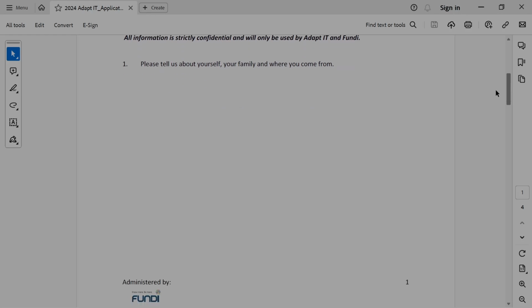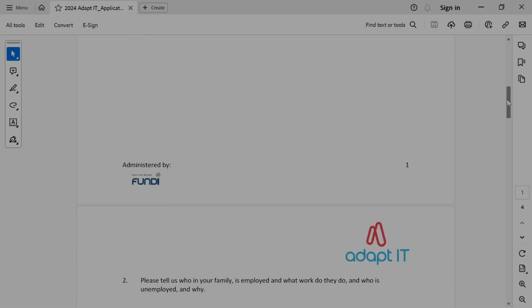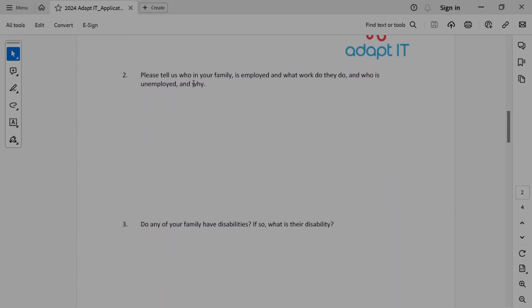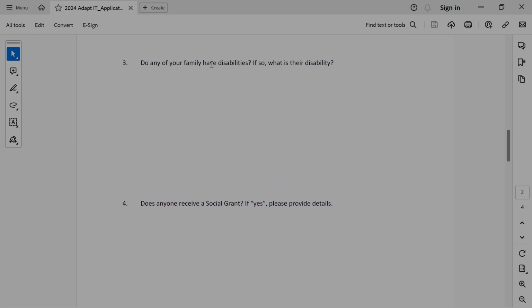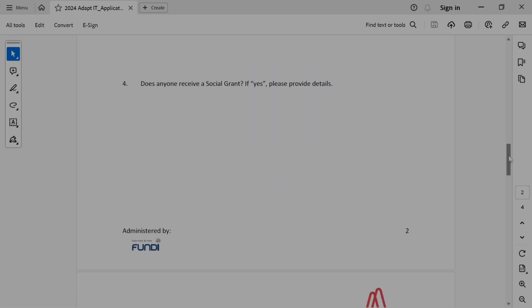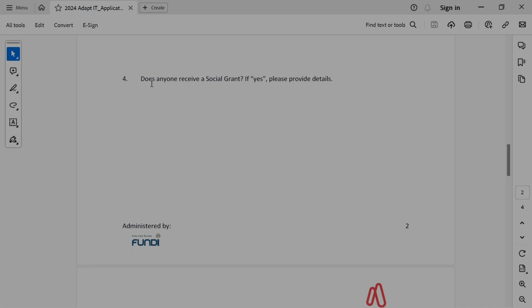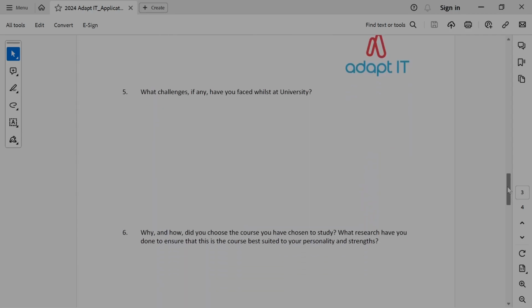Because the first question asks, tell us about yourself, your family, and where you came from. Then the second one would be, please tell us who in your family is employed and what work do they do, and who is unemployed and why. Third question is, do you have any family members that have disabilities? If so, what is their disability? Fourth question, does anyone receive a social grant? If yes, please provide details.